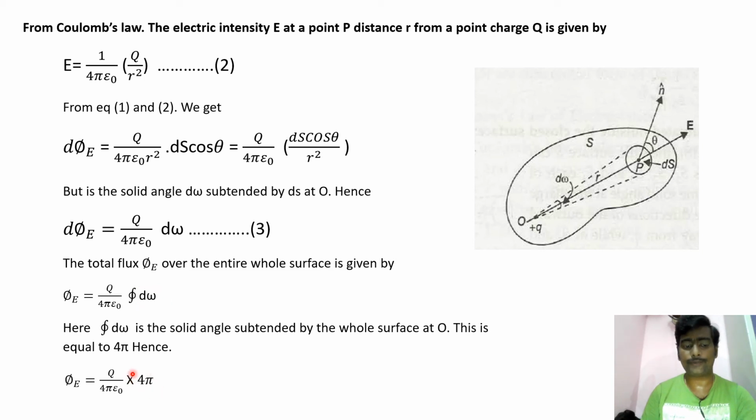The 4 pi and 4 pi cancel. The remaining quantity is phi equals q by epsilon naught. This is called Gauss law.